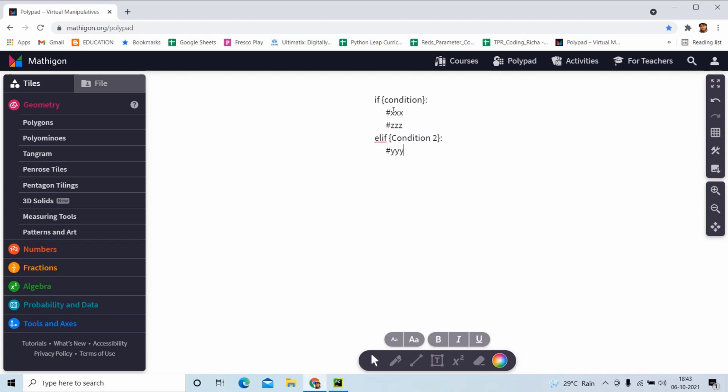And if both the conditions are not true and I have no more conditions to be checked whether it is true or false, by default we will be going to the else. Else is not going to have any condition because it is a default one. So if it is an else, then what will I do in the else part? I will be doing maybe A. So this is how in Python we are going to write the condition.